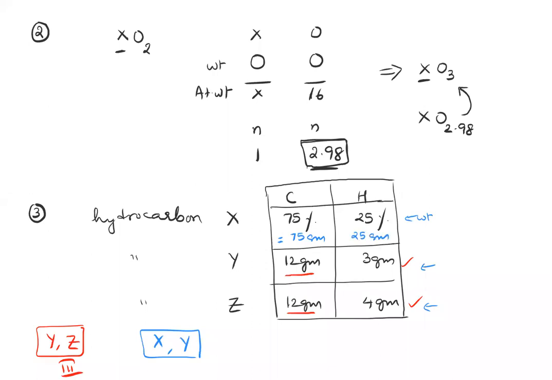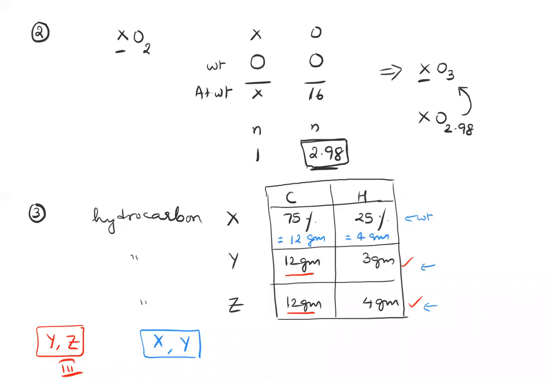That's not really comfortable, but I can clearly see 75 and 25, which means if I have 3 grams, then I will have 1 gram. I hope you can see that. But since the other two are 12, I feel like multiplying and making this 3 as 12. How do I make it? I'll multiply by 4. So I get 12 grams, so that when I multiply by 4, I get 4 grams.